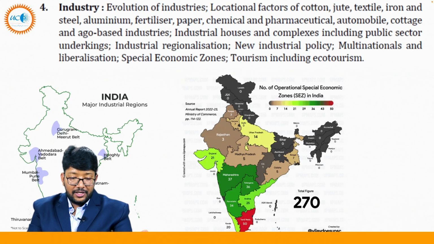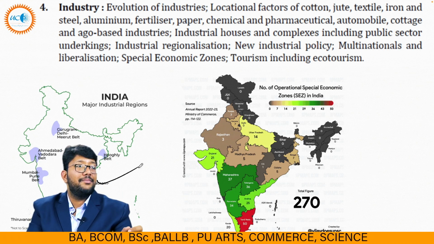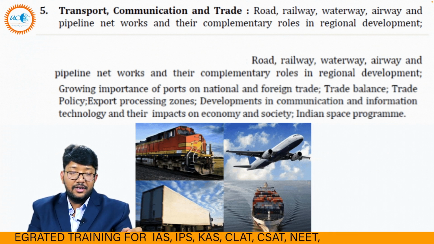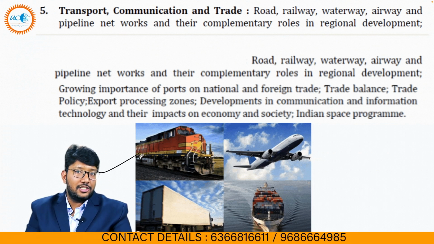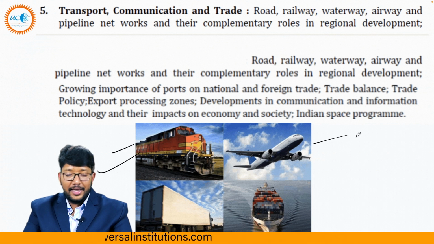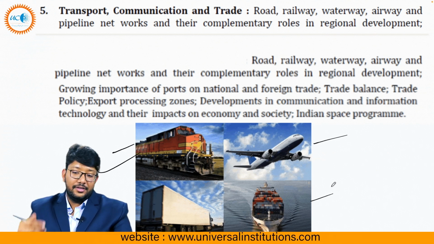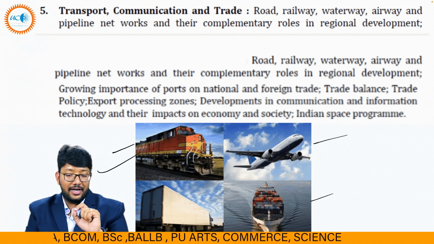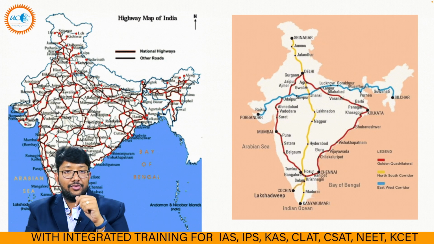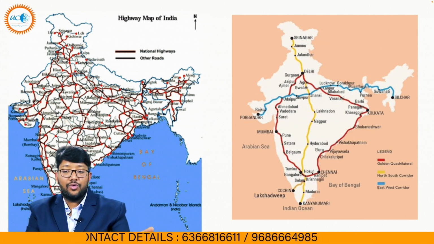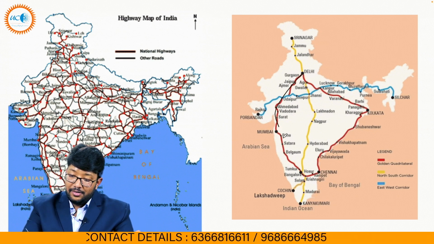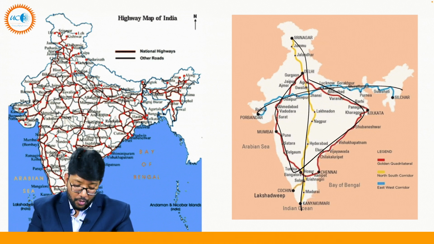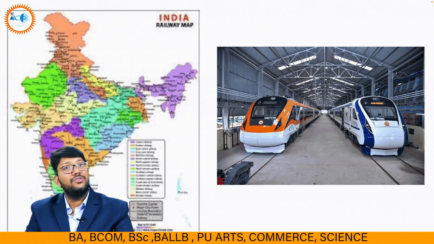And then our 4th and 5th are regarding industries: major industrial regions of the world, various SEZs, special economic zones. These are the transportation: railways, airways, shipping, waterways, pipelines. These are the transport of India. We have to learn about it. Then we have to know about the highways like the Golden Quadrilateral. This is our Golden Quadrilateral. This is our northeast corridor and this is our north-south corridor. We have to know each detail so that we can use it in mains.